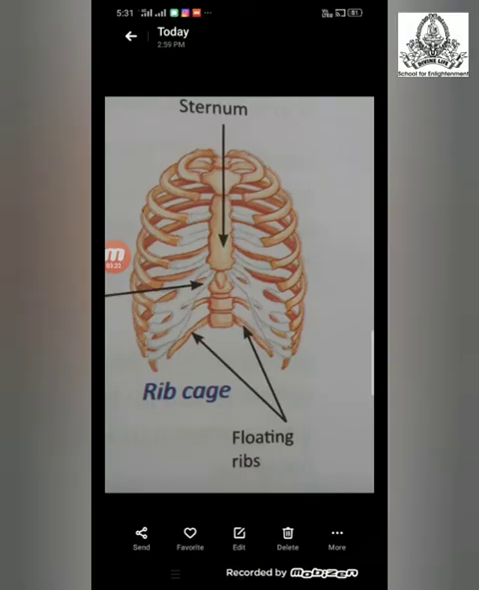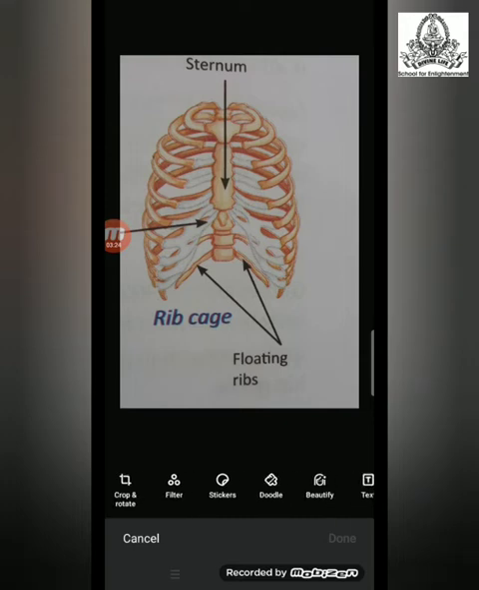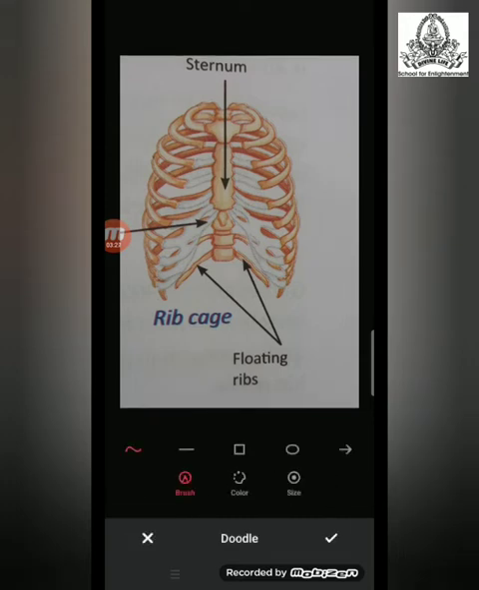Now, moving to the next part of the skeletal system, which is the rib cage. The diagram shown on the screen is of the rib cage. The rib cage is made up of thin bones. As you can see, the bones are very thin and are arranged in a curved manner. These bones of the rib cage are called ribs. There are a total of 12 pairs of ribs present in a rib cage. This is the first pair, second pair, third, fourth, fifth, sixth, seventh, 8, 9, 10, 11 and the 12th. Thus, there are a total of 12 pairs of ribs present in the rib cage.